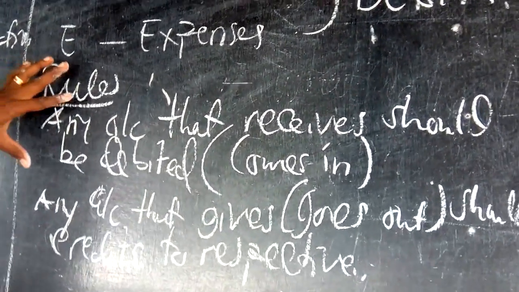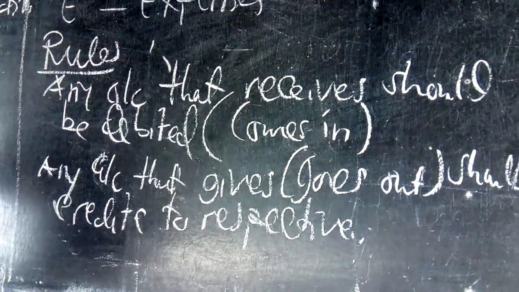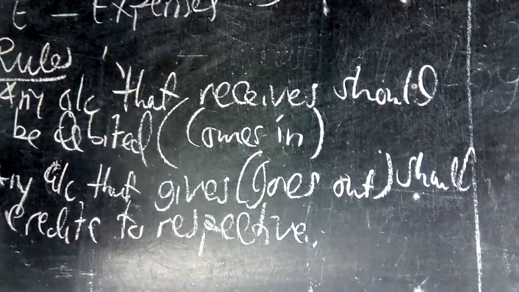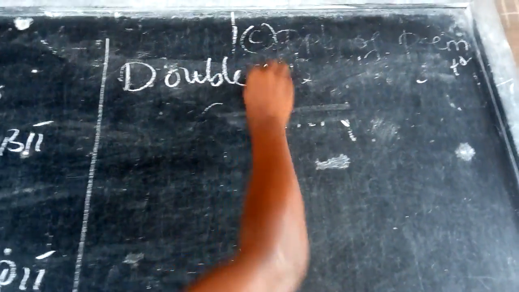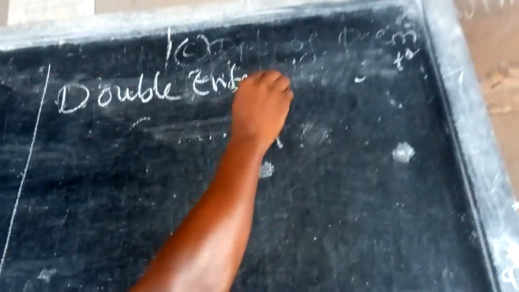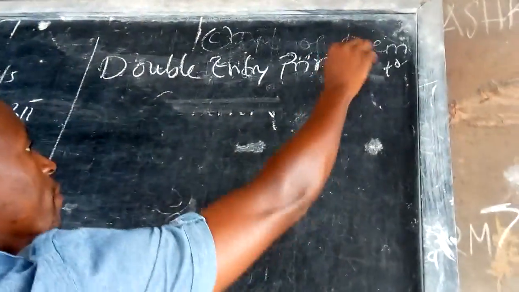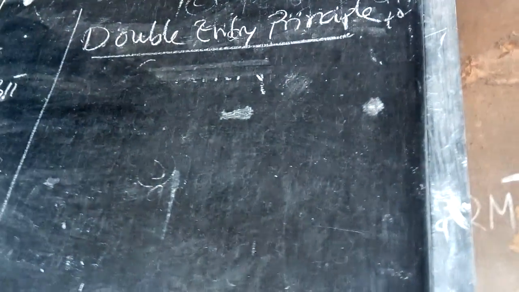Apart from the rules that we have established here, we have what we call the double entry principle, because when you are recording a transaction, you have to make sure that you record it twice. And that is another principle which we call the double entry principle. Now, what is the double entry principle?